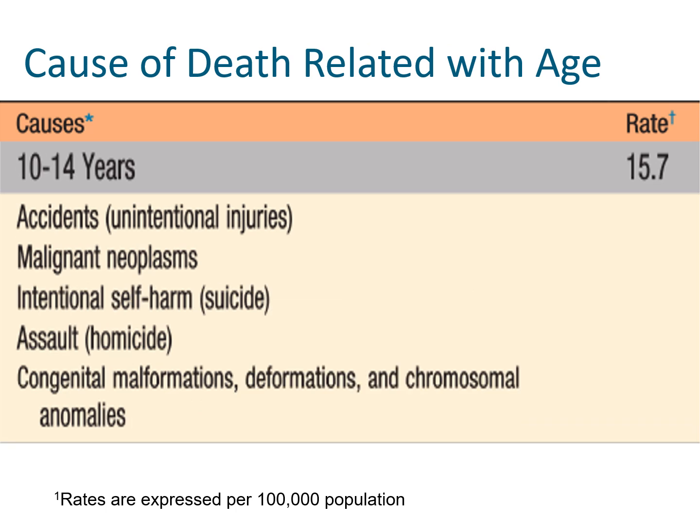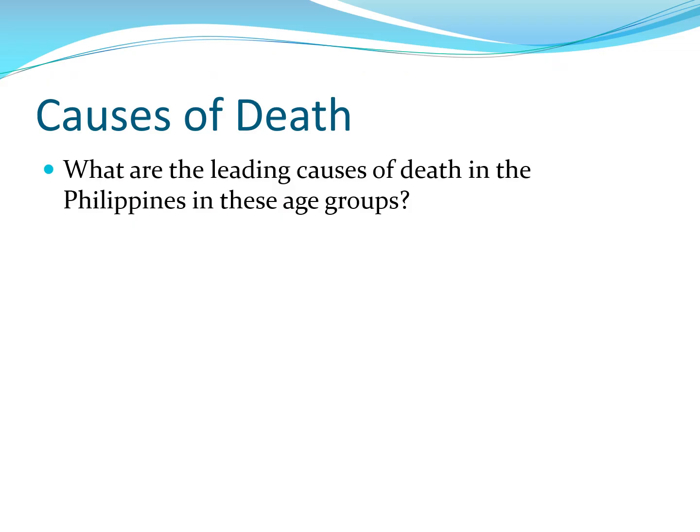For the last age group, your 10 to 14 years, the top cause of death would still be accidents. Now you can see that congenital anomalies are at the lower part, your fifth cause of death. And the second would be your malignant neoplasm, third would be suicide, and fourth would be homicide. So I have discussed to you the different causes of death in the United States for childhood and infancy. Now maybe you are curious, what about in our local setting? In the Philippines, what are the leading causes of death?